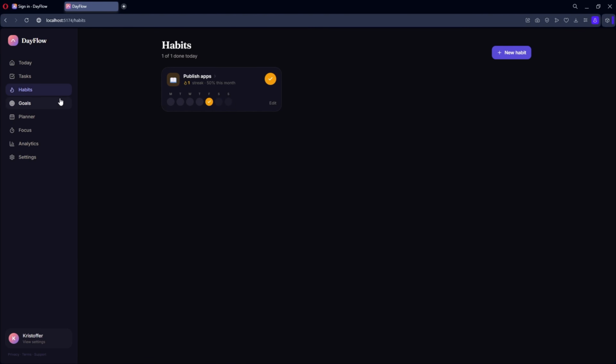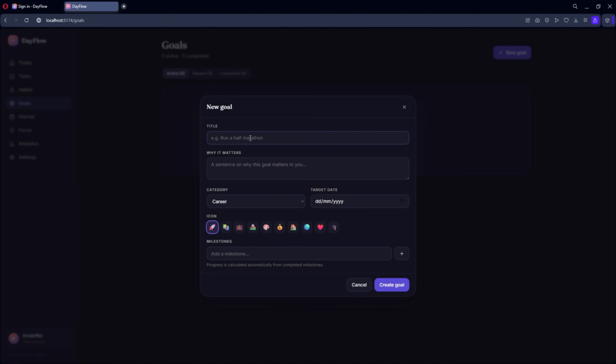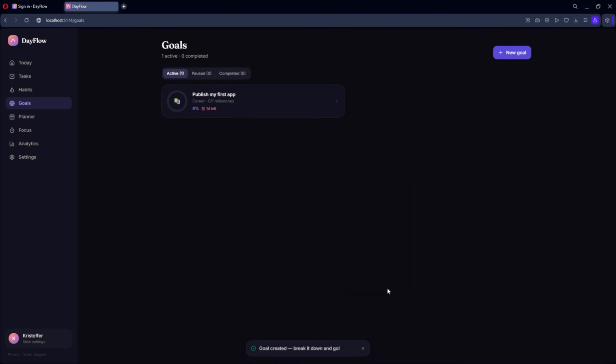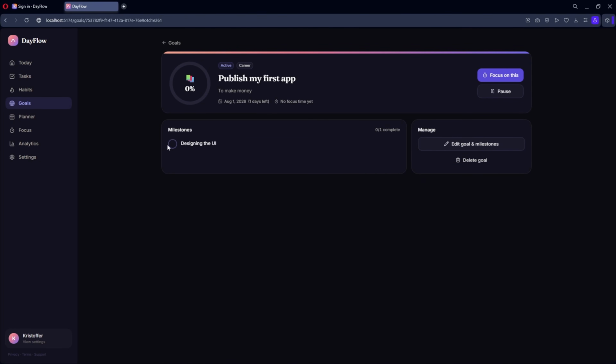Now let's quickly go over the goals page and try creating a goal next. The goal form is more detailed because it includes a title, description, category, target date, icon and color. It also allows me to add milestones directly while creating the goal, which is important because the app calculates the overall progress from those milestones. I'll create a goal to publish my first app and add an initial milestone designing the UI. And now the goal appears immediately in the active section with 0% progress, and opening it shows the full goal detail screen, including the target date, milestones and management controls.